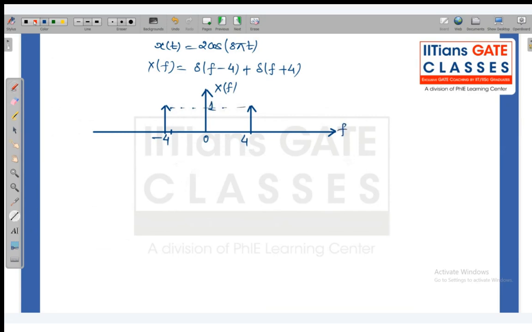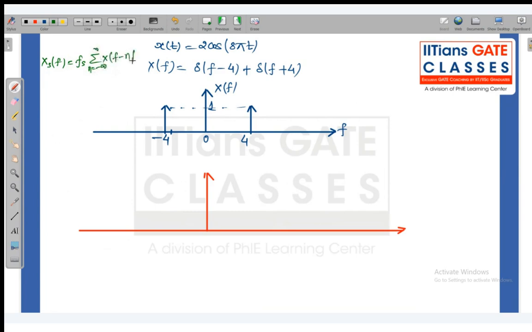Now, when I sample it, I get repeated terms. As I have already discussed, Xs(f) = Fs times the summation over n from minus infinity to infinity of X(f − nFs).